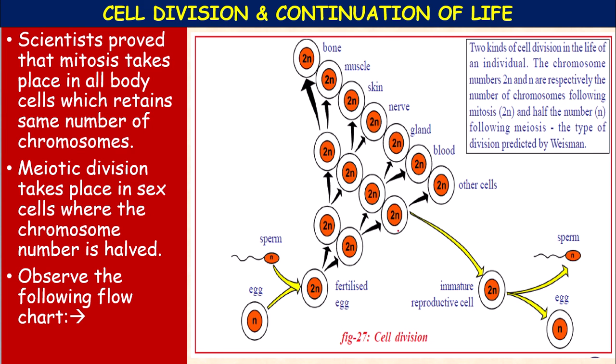Let us observe this chart. Two kinds of cell division in the life of an individual. The chromosome number 2n means diploid and n means haploid, respectively the number of chromosomes, following meiosis, half the number, haploid n. Meiosis is the type of division predicted by August Weismann. Egg, haploid, fertilized egg.